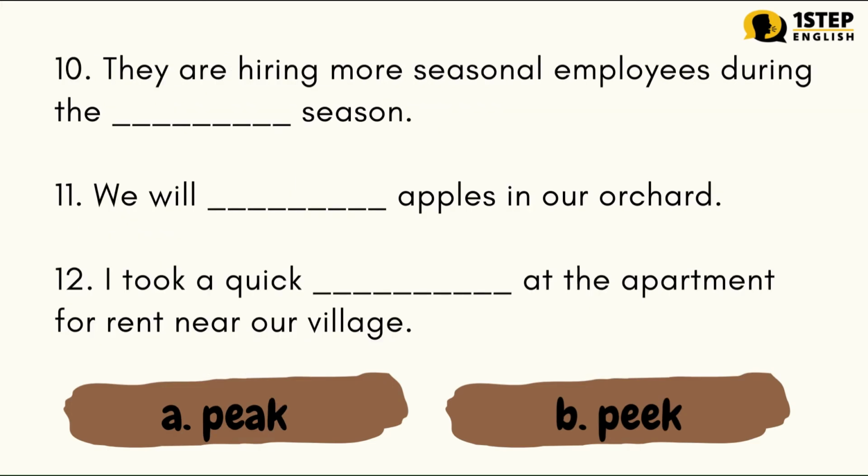Number 10. They are hiring more seasonal employees during the blank season. Number 11. We will blank apples in our orchard. Number 12. I took a quick blank at the apartment for rent near our village. Letter A. Peak. Letter B. Peek. The correct answers are: number 10, letter A. They are hiring more seasonal employees during the peak season. Number 12, letter B. I took a quick peek at the apartment for rent near our village.